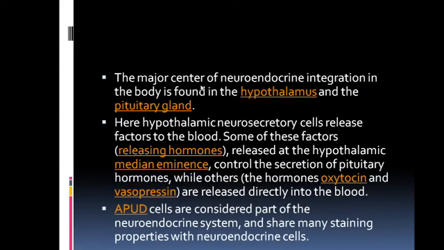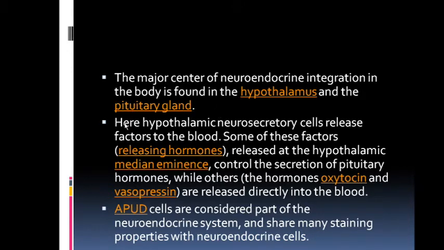Okay, the major center of neuroendocrine integration in the body is found in the hypothalamus and the pituitary gland.